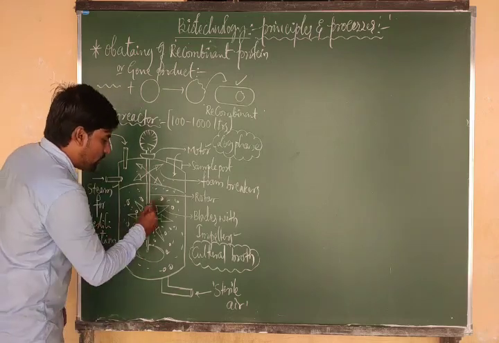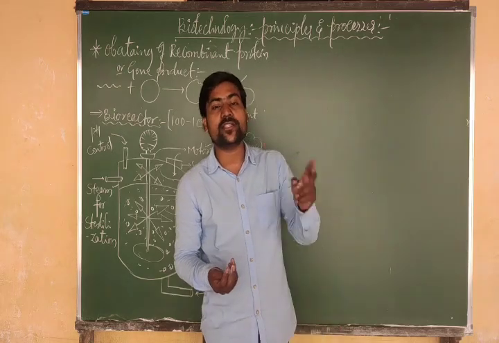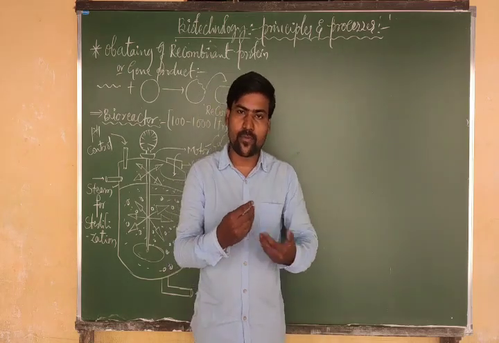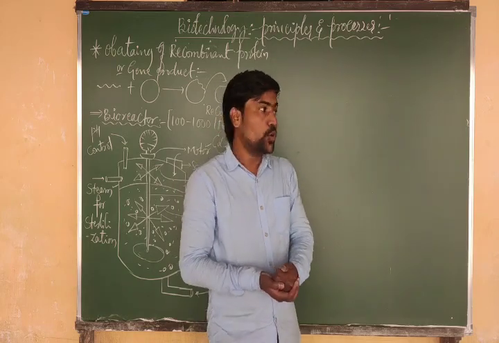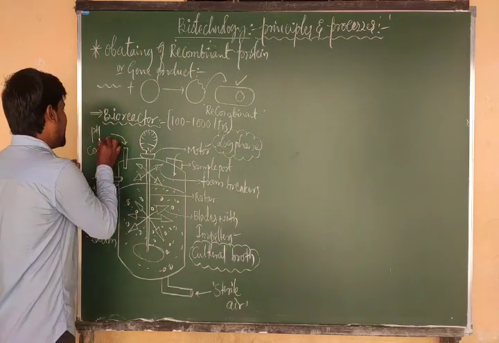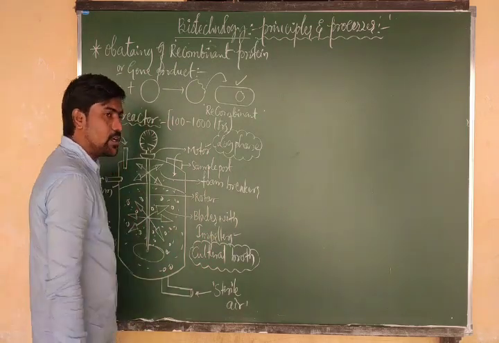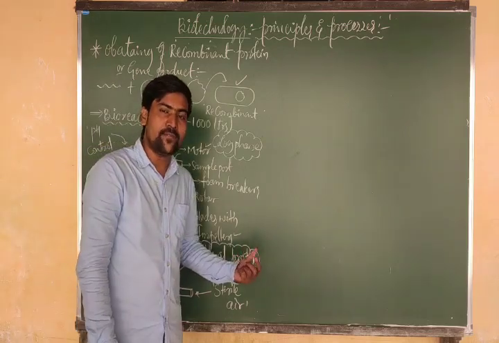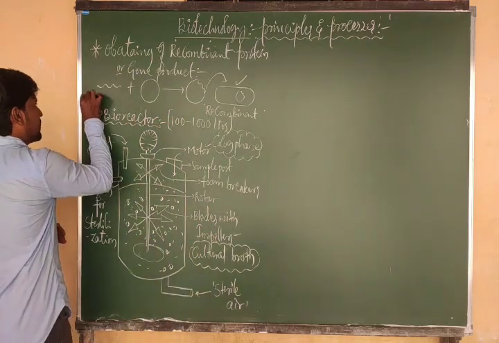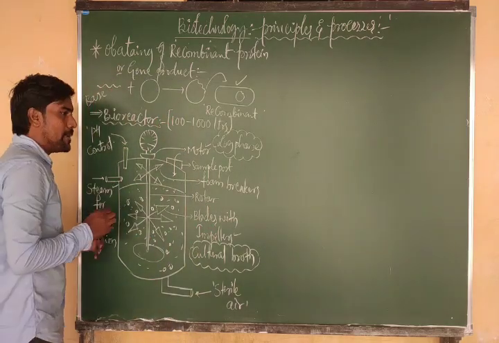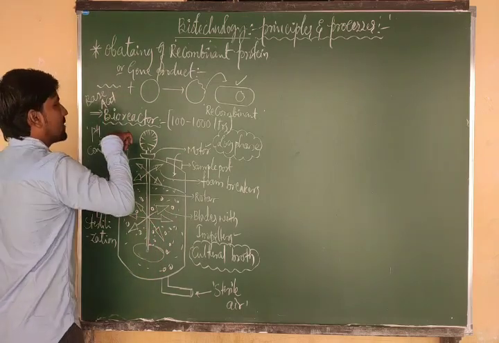Next, when the reaction occurs continuously, there may be a change in the pH. That means acidic or basic condition may vary here. To avoid that, we have to maintain the pH properly. Suppose inside the bioreactor, during the growth of microbes, if acidic condition increases, we need to add a base, or if the basicity increases, we add an acid.